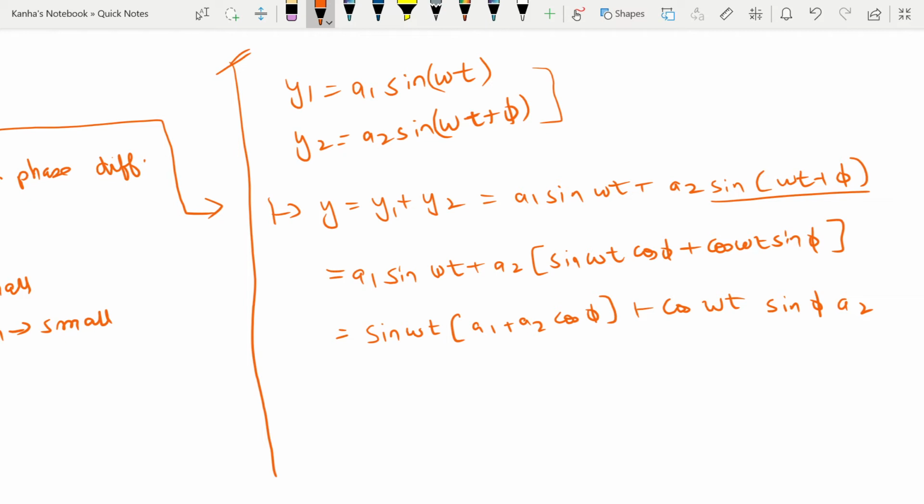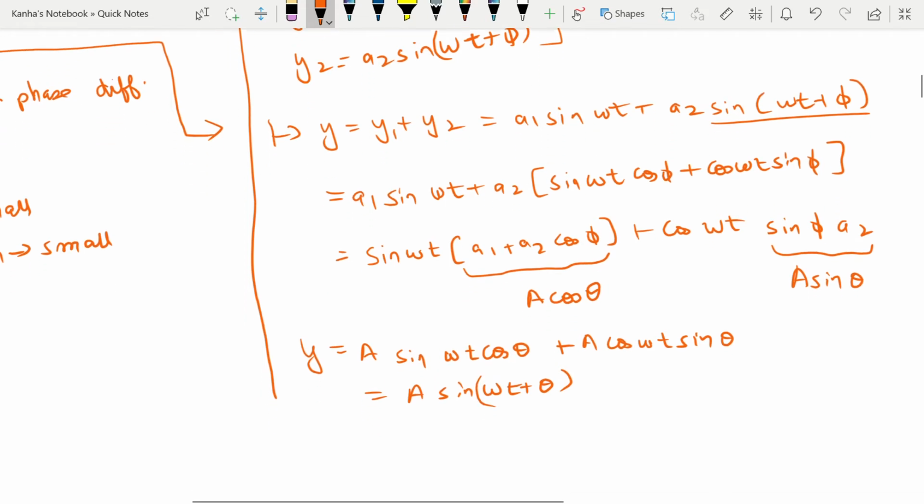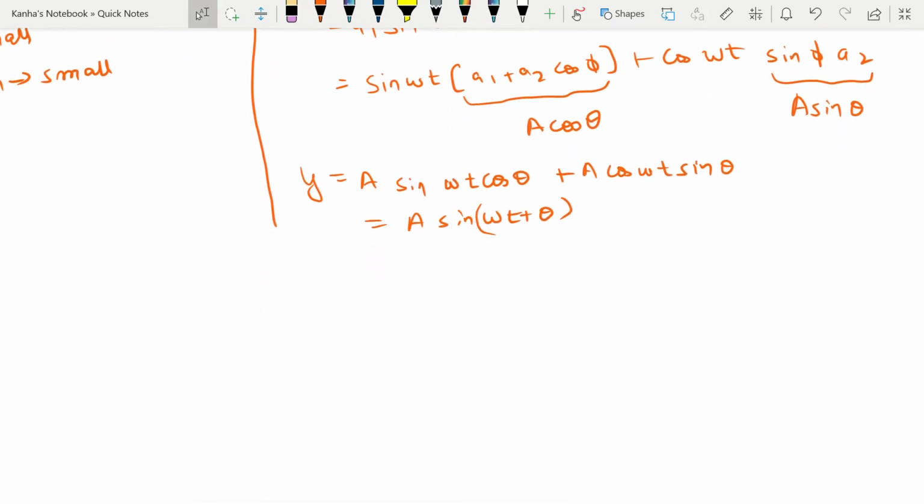With this in hand, let me say that a1 plus a2 cos phi is nothing but A cos theta, and a2 sin phi is nothing but A sin theta. With this in mind, I can write that my y is nothing but A sin omega t cos theta plus A cos omega t sin theta, which is nothing but A sin(omega t plus theta). Okay. So what are the things that you get from here?